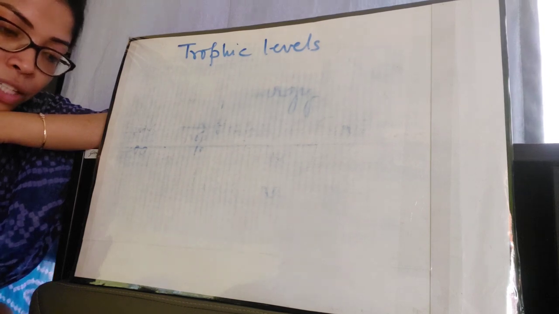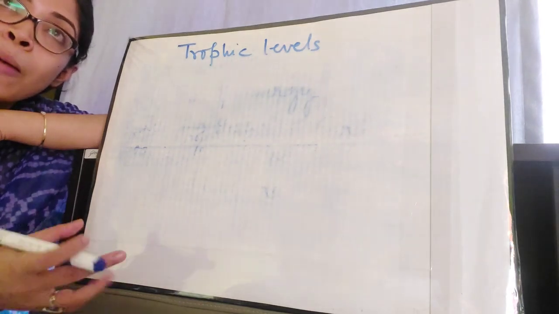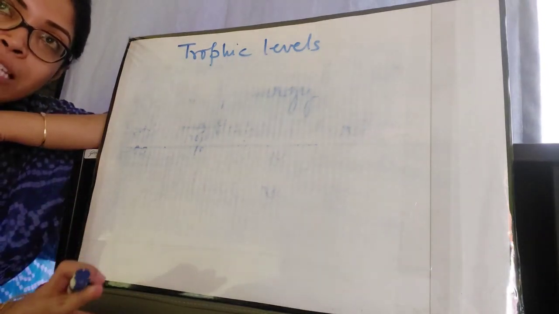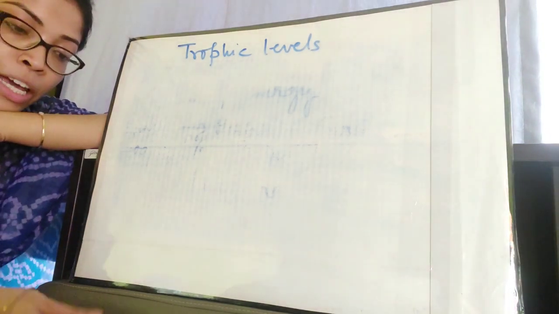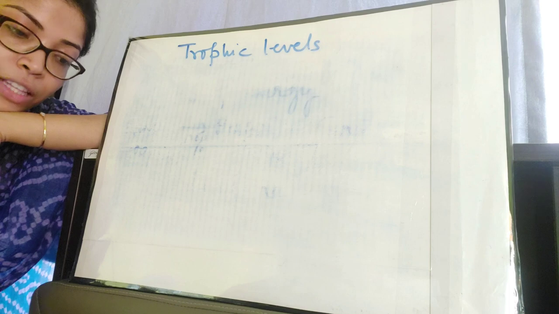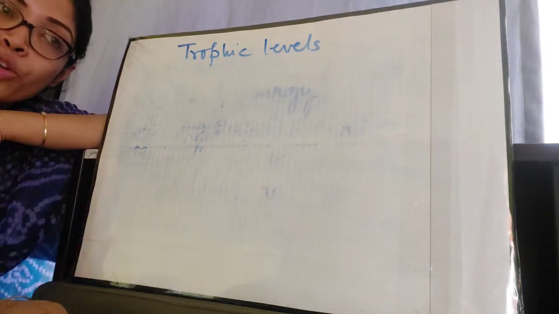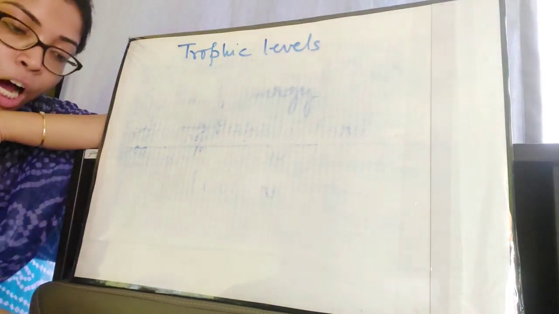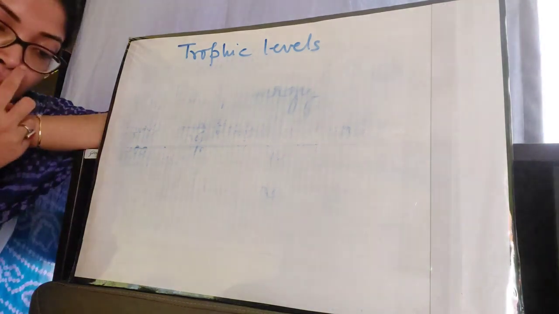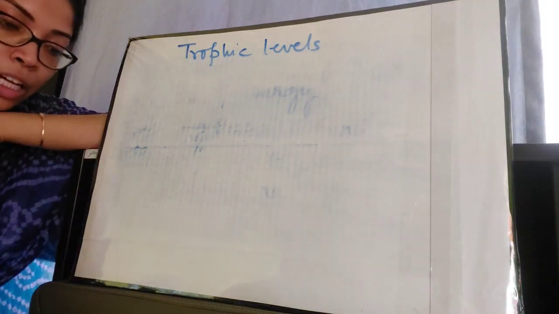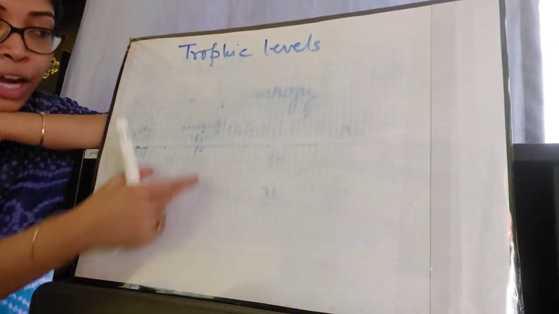The various trophic levels in a food chain can also be shown by a pyramid of numbers. Here the number means how many organisms are involved in each trophic level of a food pyramid. It shows that at the first trophic level the number of organisms is larger than at any other trophic level. That is why they occupy the broad base of the pyramid. However, as you move from one trophic level to the next, the number of organisms decreases, and that is why the pyramid is narrowing towards the top.